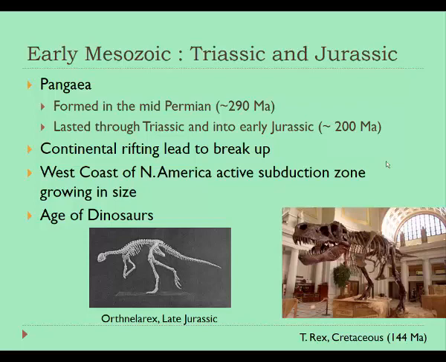And so that western part of North America is experiencing subduction, and many island chains that have been formed out in what we think of as the Pacific Ocean today were being moved on a conveyor belt essentially towards western North America, were slamming up against North America, and were being what geologists call accreted on, or basically stuck on to the west coast of North America, and we're starting to build it out towards the west.